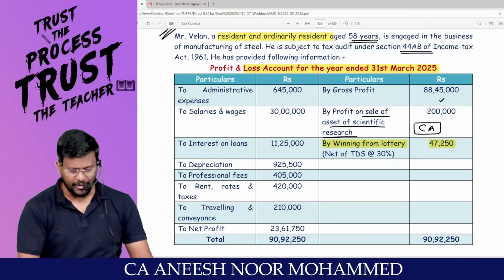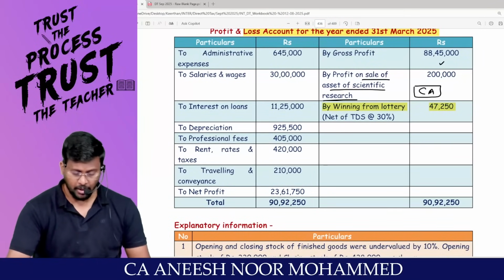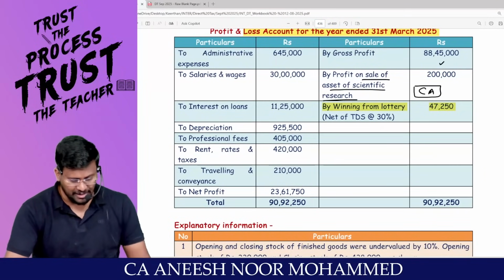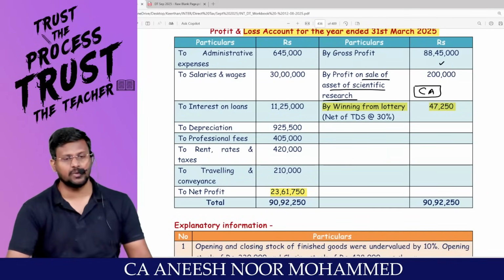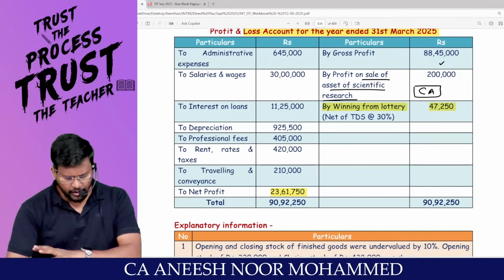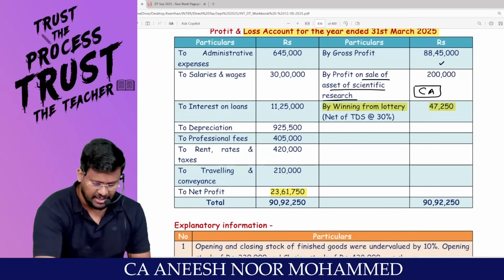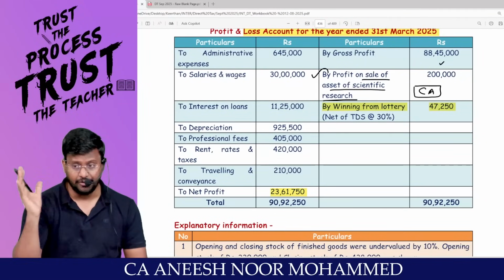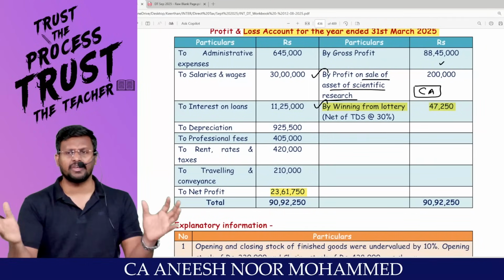To administrative expenses, salaries and wages, interest on loan, depreciation, professional fee, rent rates and taxes, traveling and conveyance, and net profit 23,61,750. My dear lovable students, when you see the P&L, profit on sale of asset of scientific research is an impurity. Sir, prima facie, we have to remove that. Winning from lottery is an impurity. Prima facie, we have to remove that.